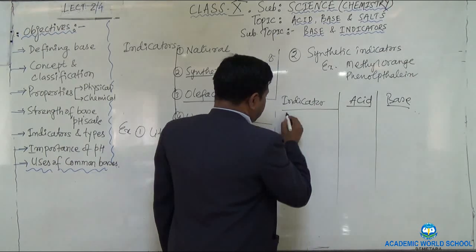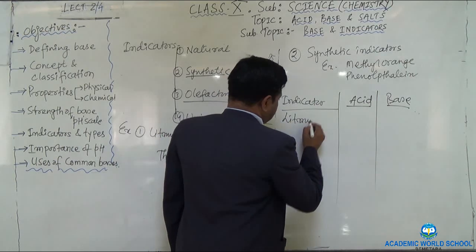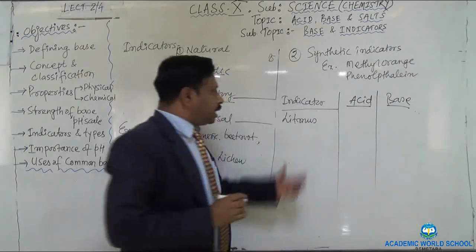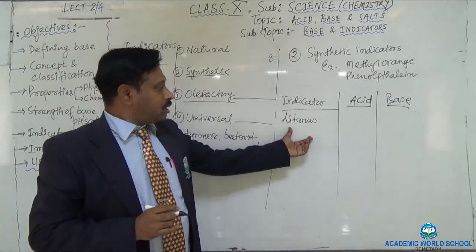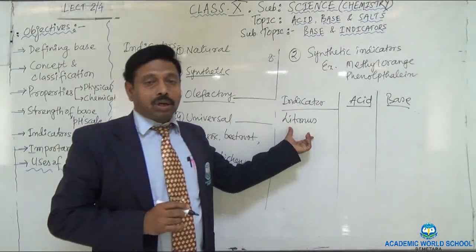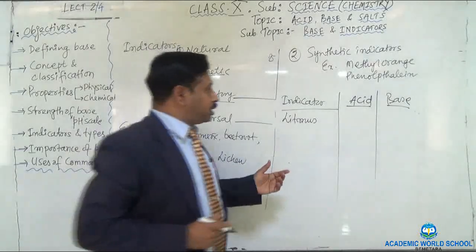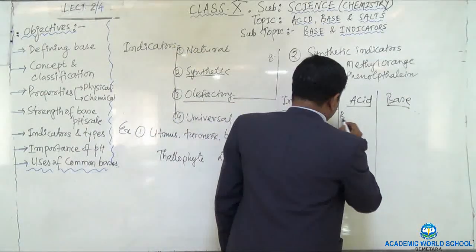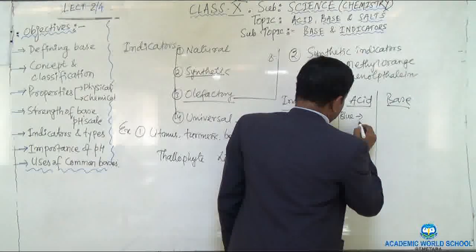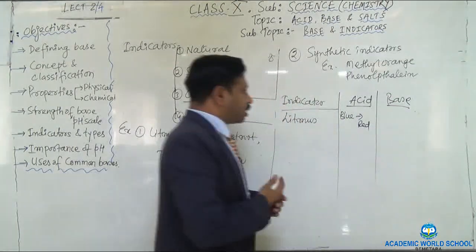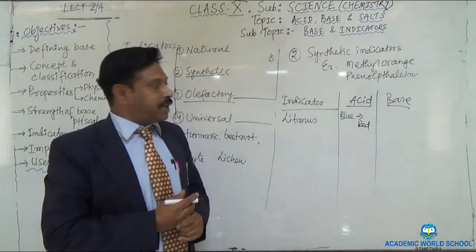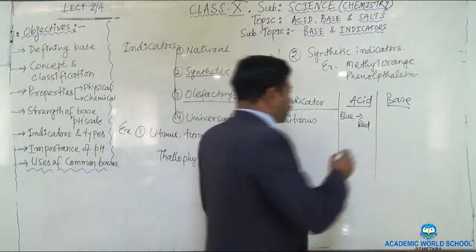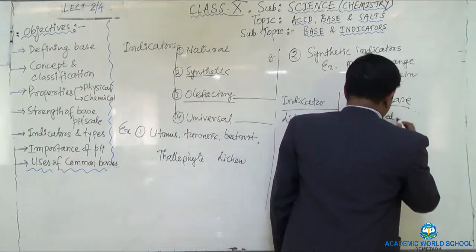Okay, I am writing the litmus indicator. I told you that these are of two colors, blue and red. So in acid, blue litmus changes to red, and in basic solution red litmus changes to blue.